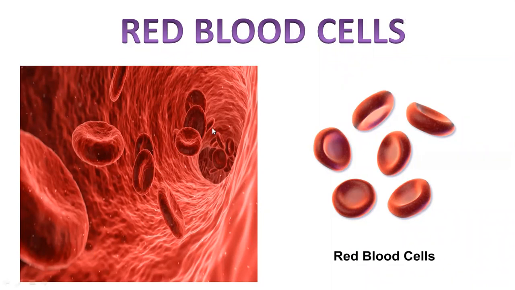Okay, the lifespan of RBCs is only 120 days. After 120 days, they will die. RBCs will die, and those dead RBCs are carried to the graveyard inside our body. We have a graveyard especially for RBCs. That graveyard is called the spleen.